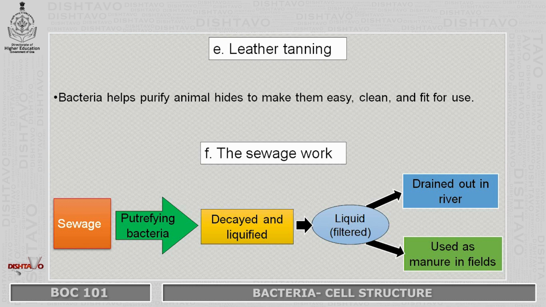Next, there are also several bacterial groups which are used for sewage treatment. These putrefying bacteria are involved in putrefaction, that is, decomposition. Therefore, they are also termed putrefying bacteria. They are allowed to act upon the sewage in anaerobic conditions, so the sewage is decayed and liquefied. Then, after decaying and liquefaction, this liquid is filtered, and later it can be drained into the river or used as manure in the field.